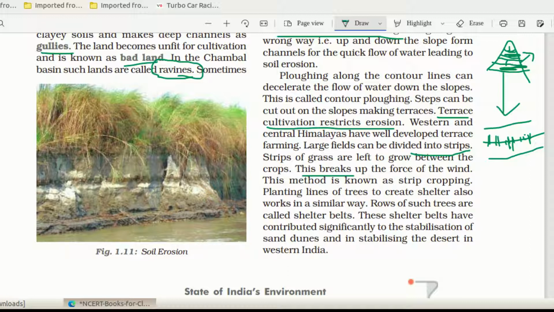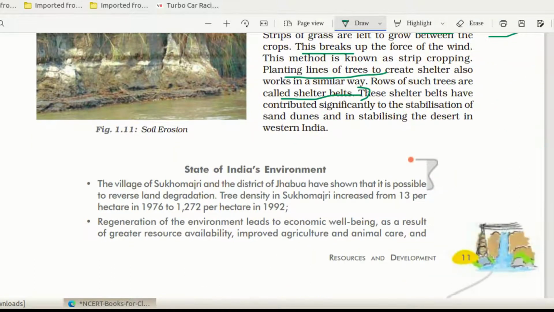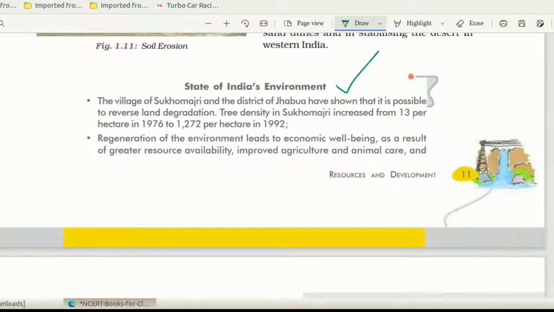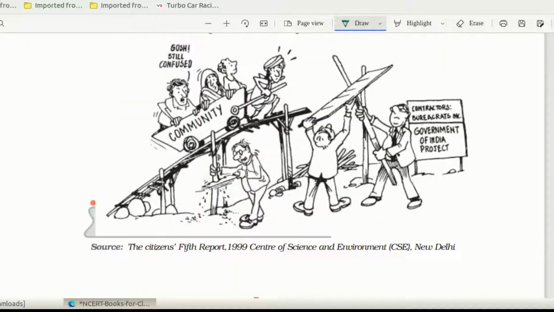Then the planted lines of trees create a shelter also. That is known as shelter belts. So planting of trees in rows is called shelter belts. What are shelter belts? You also have to study: rows of trees planted over the various contours or terraces, that is known as a shelter belt. These shelter belts have contributed significantly to the stabilization of sand dunes and to stabilizing the desert in western India. Then the state of India's environment.